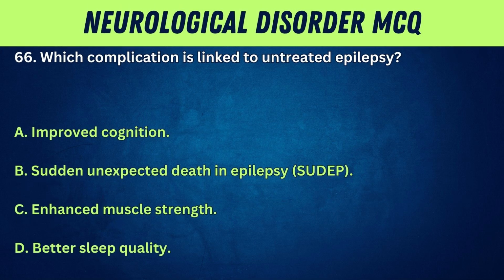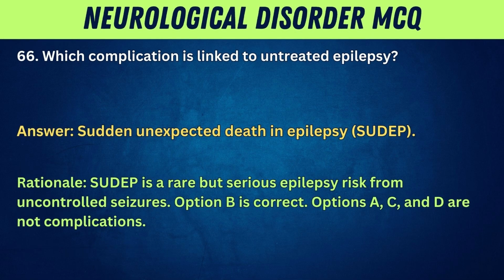66. Which complication is linked to untreated epilepsy? A. Improved cognition. B. Sudden unexpected death in epilepsy, SUDEP. C. Enhanced muscle strength. D. Better sleep quality. Answer: sudden unexpected death in epilepsy, SUDEP.